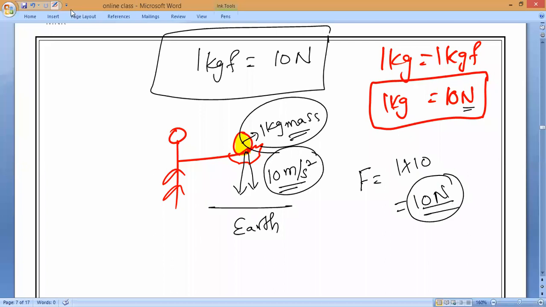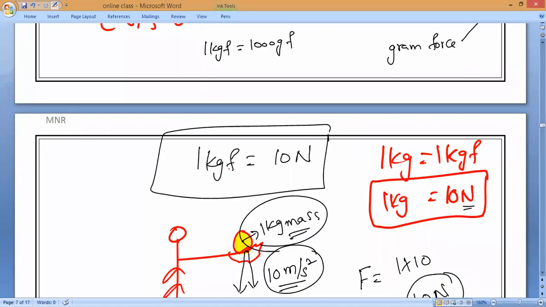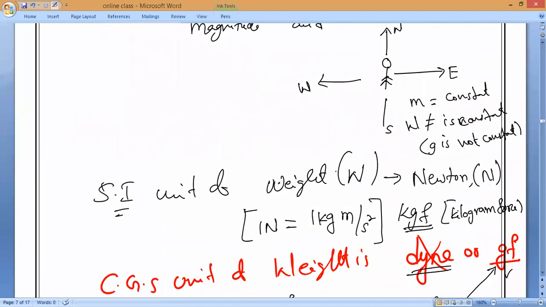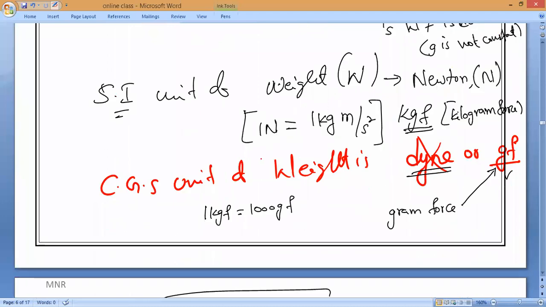Understand, Mitakshri? So if I'm carrying a 1 kg body in my hand, then 10 newton force is acting on my hand. That is what you have to remember. Is it okay? So 1 kgf is equal to 10 newtons. In the same way, 1 kg is equal to 1 kgf. So this is the SI unit of weight, Newton, and the CGS unit is gram force.